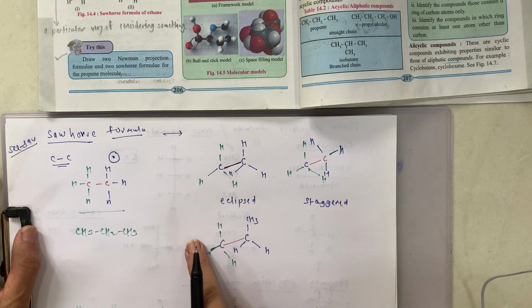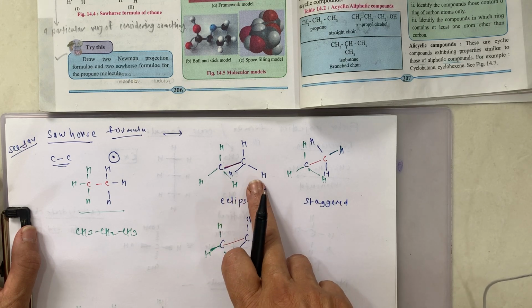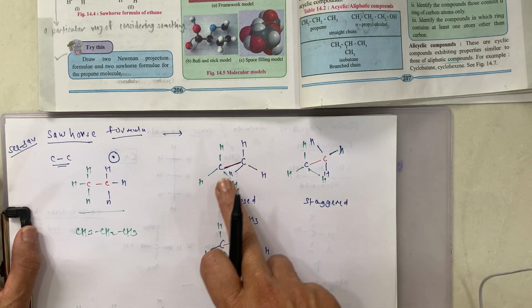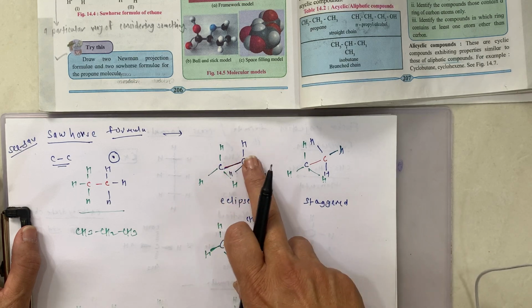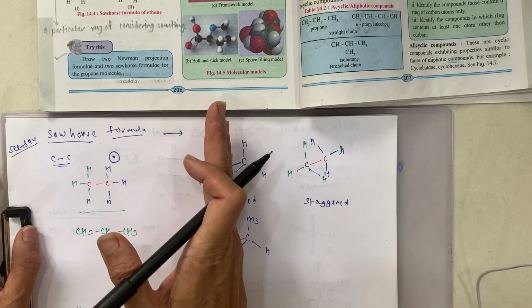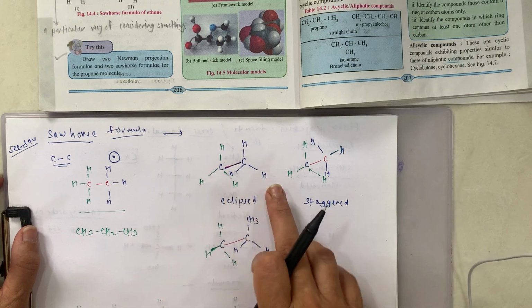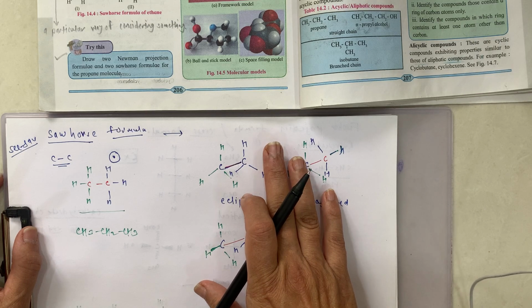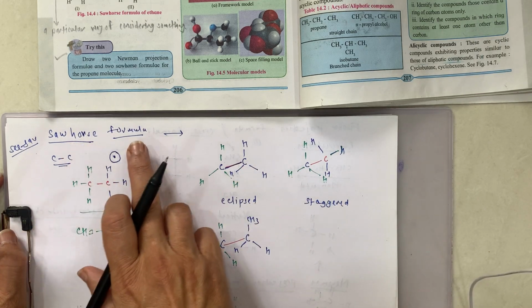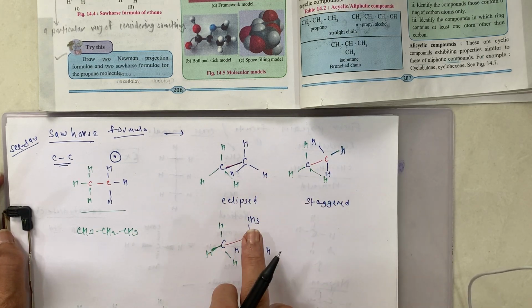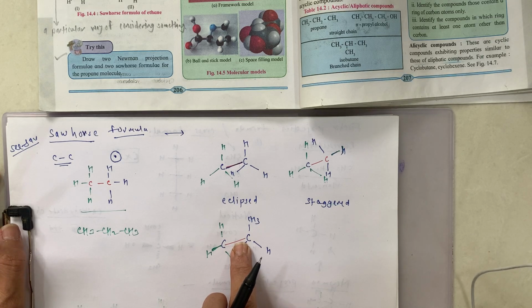And the remaining three bonds at the two carbons are shown to radiate from the respective carbons. As the central C-C bond is drawn rather elongated, the bonds radiating from the front and rear carbon do not intermingle with each other. We can see all three bonds of the front carbon separately, and all three bonds of the rear carbon separately. And this shows the Sawhorse formula for ethane. This is the Sawhorse formula for propane.